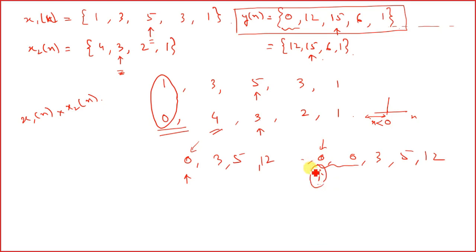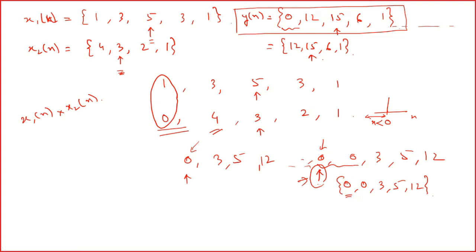At negative n values, you can eliminate them. This signal can also be written in the form 0, 0, 3, 5, 12, because we have previously said that if there is no indication over here, then the first value is the origin. So in that case, you have to write the 0, 0 values. Otherwise, you may not write them. Am I clear? Is there any confusion?